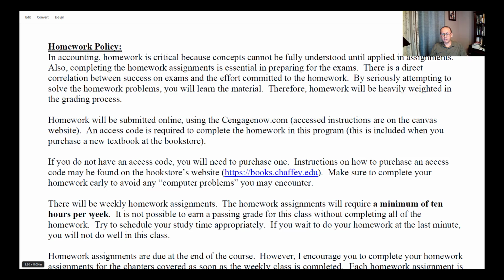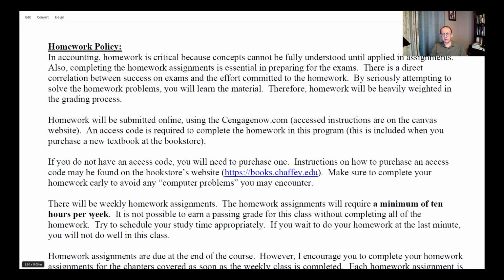But on Cengage now, it's out of 100%. So each homework assignment has a 100% grade. As long as you get 80% or above in each homework assignment, you will earn 5 points. From my perspective, as long as you're getting anything between 80 to 100%, it's going to be 5 points. Anything below that, it's going to be prorated.